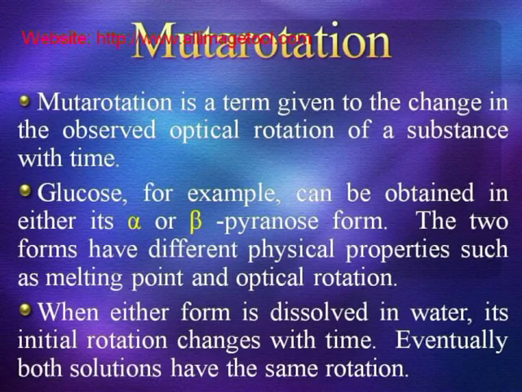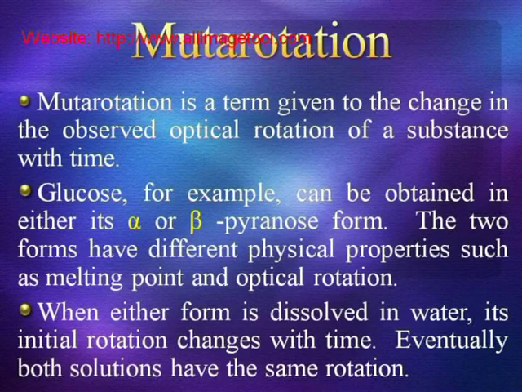Mutarotation. Mutarotation is a term given to the change in the observed optical rotation of a substance with time. Glucose, for example, can be obtained in either its alpha or beta pyranose form. The two forms have different physical properties such as melting point and optical rotation.